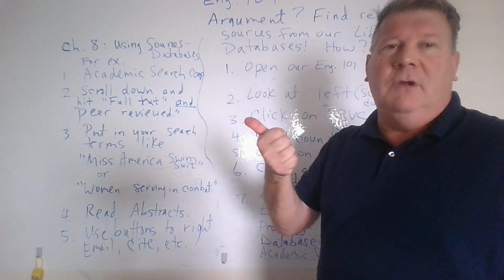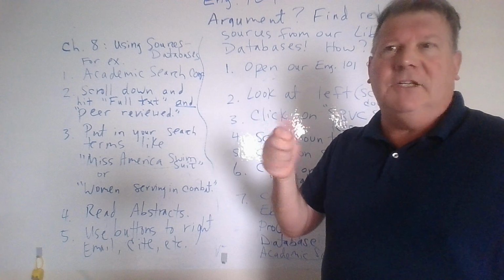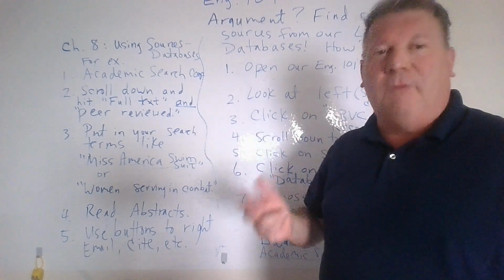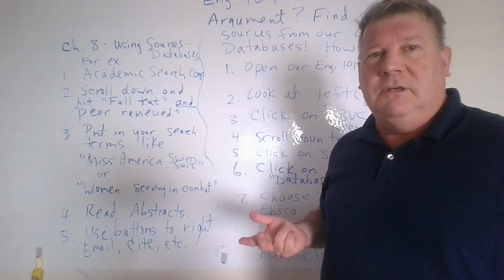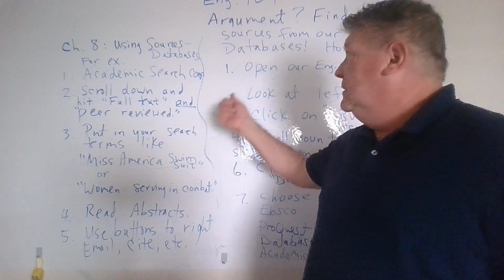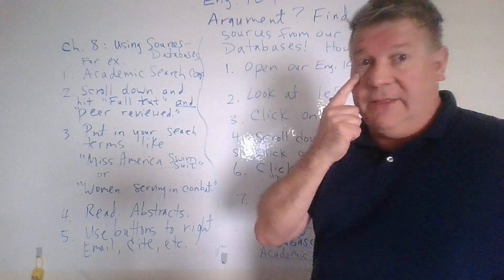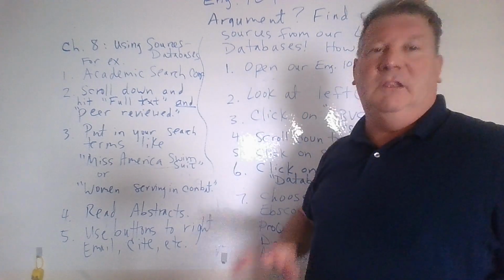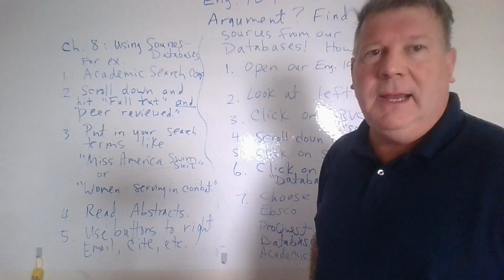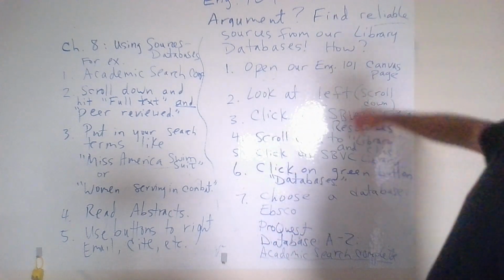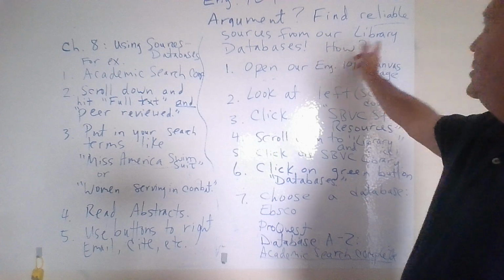So they're peer-reviewed articles on the database. That means other people in the field have read those, reviewed them, checked them, so they know that they're good articles. Second, you want to click full text on there so that you're sure that you get the full article. All right, so how do you get there and etc. Okay, so I just went over that.